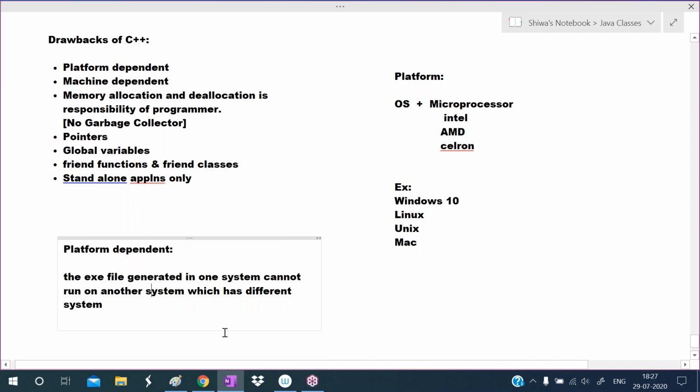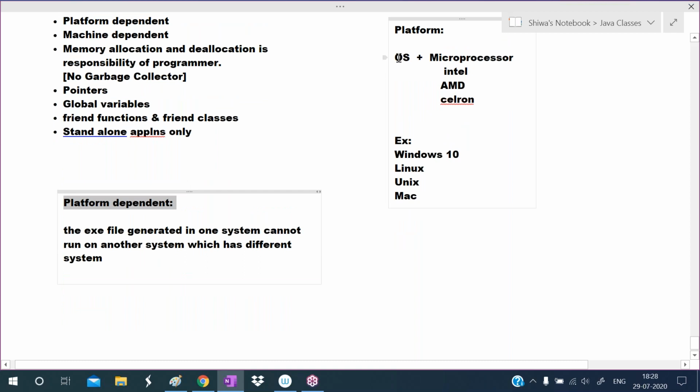Again we have to place the source code file and compile again. But generally we will not give source code to the client. If we give source code, he will not approach the company again. So that's why we will not give source code to the client. So this is the major drawback of C++, that it is platform dependent. It is completely depending on the operating system and microprocessor.